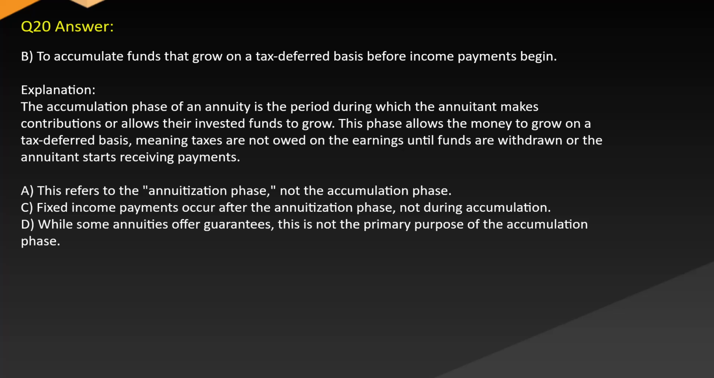A. This refers to the annuitization phase, not the accumulation phase. C. Fixed income payments occur after the annuitization phase, not during accumulation. D. While some annuities offer guarantees, this is not the primary purpose of the accumulation phase.